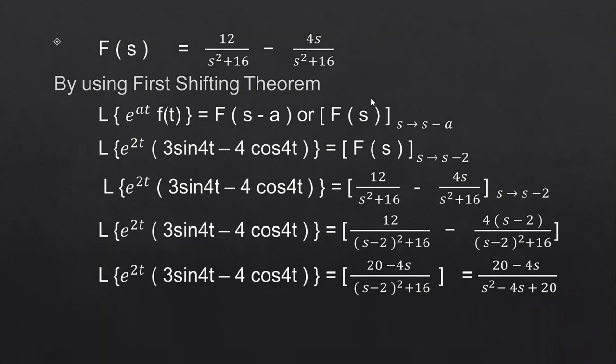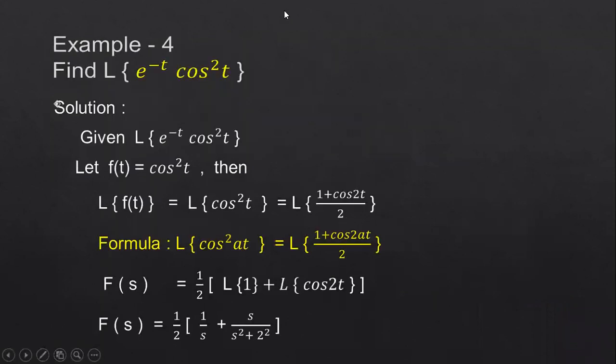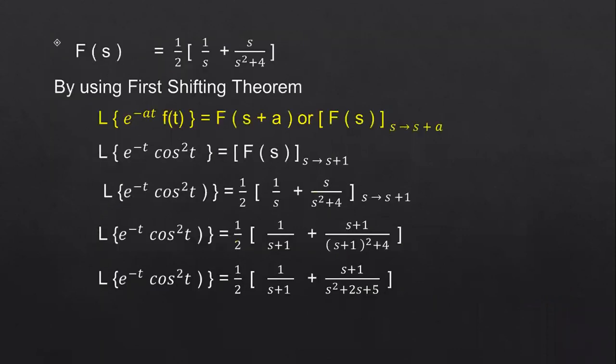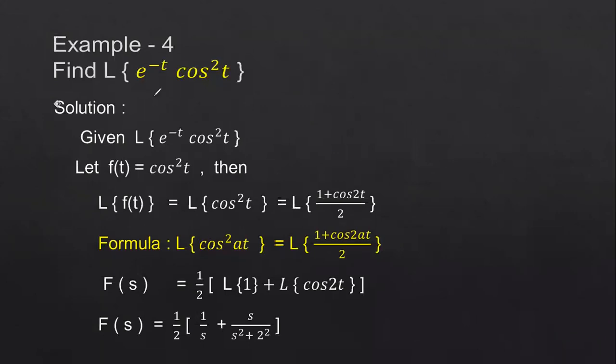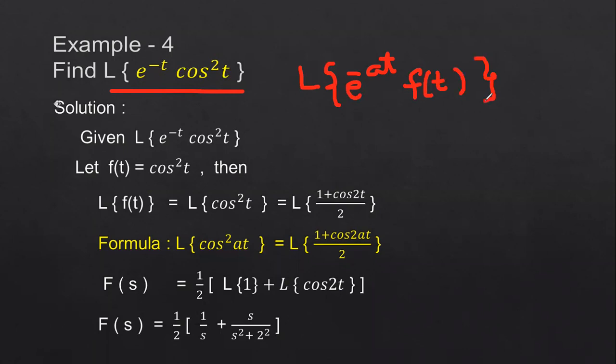Okay, right. So now we will see one more different problem on this. Here, he has given the Laplace transform of e power minus t into cos squared t. Again, this should be compared with e power minus at, because we have the e power minus t term. So you have to consider it as e power minus at into f of t. In this Laplace transform, you just have to compare the problem with the methods or theorems, and decide which theorem is applicable to the given function.